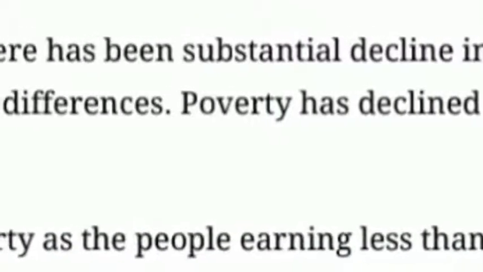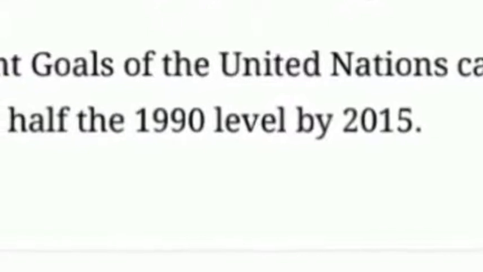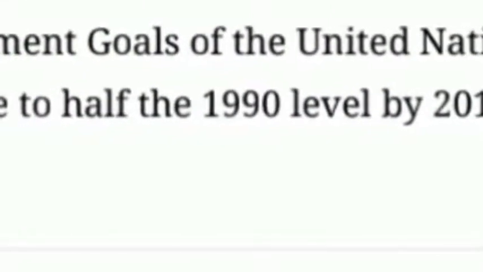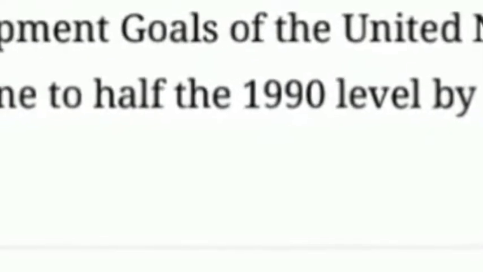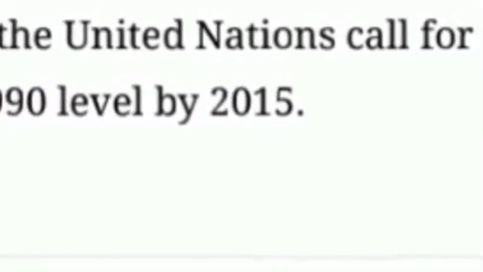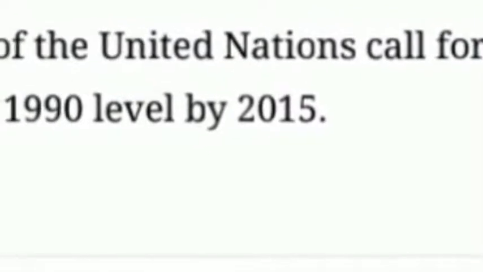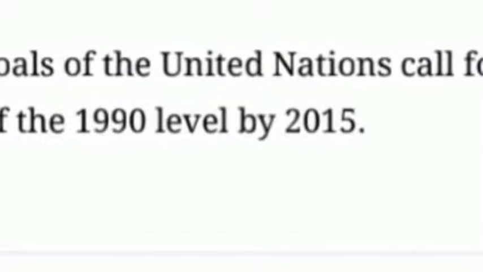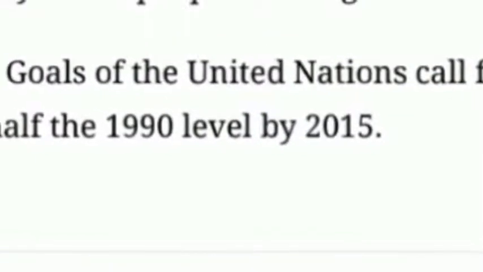The Millennium Development Goals of the United Nations call for reducing the proportion of people below the poverty line to half the 1990 level by 2015.